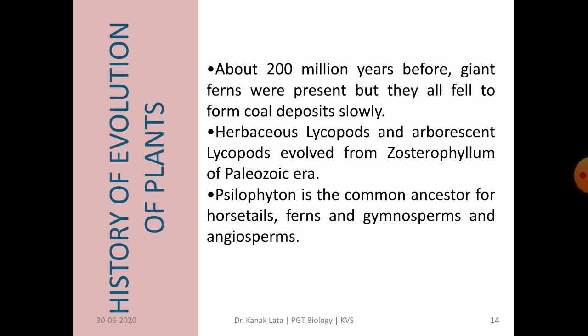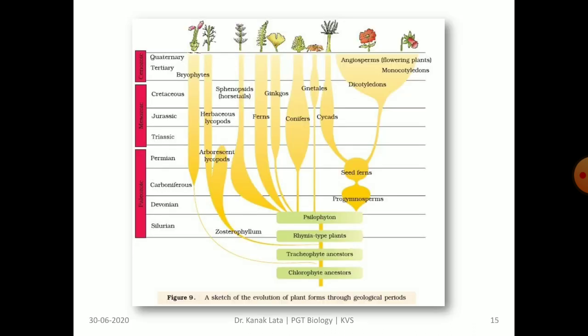After that, herbaceous lycopods and arborescent lycopods evolved from Gasterophyllum of the Paleozoic era. Xylophytum is the most common ancestor for horsetail, ferns and gymnosperm as well as angiosperm.